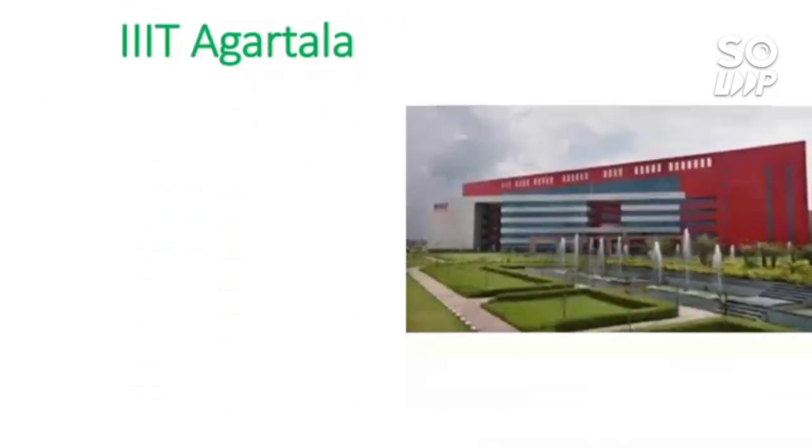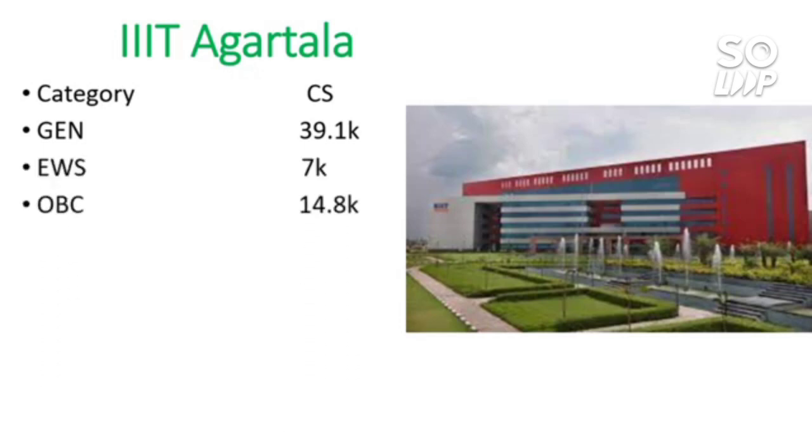So the next one is triple IT Agartala. So here only one branch is available in this college, that is CS. So for general 39.1 thousand, and one more for EWS 7,000, for OBC 14.8 thousand, SC 10.2 thousand, ST 5.4 thousand.